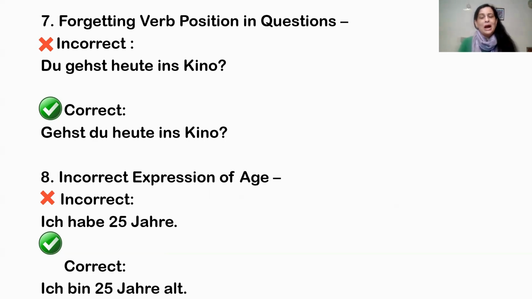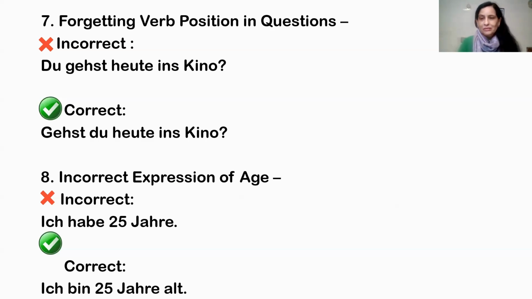Just ask your friend whether you are going to the Kino. Kino is cinema. So: Gehst du heute ins Kino? This is the correct way to ask a question. The earlier one was not grammatically wrong, but it is in a surprised way. So this is the correct way.